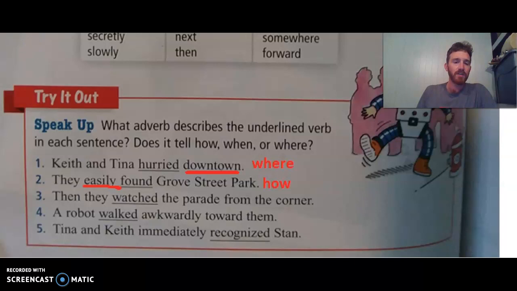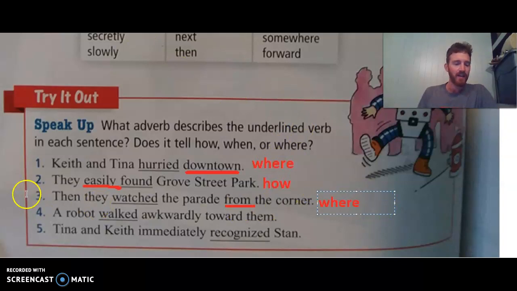How about the next one? Then they watched the parade from the corner. Now this is a little bit of a difficult one. But what we want to say here, "then they watched" is what they did. There's something that tells us where they watched, which would be from the corner. I'm going to go ahead and just say this is like an adverb phrase, or we could just say "from" is kind of the one there that we'll talk about with prepositions a little later on. "They watched the parade from the corner" tells us a little bit about where they are watching.